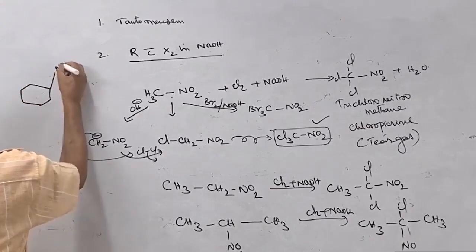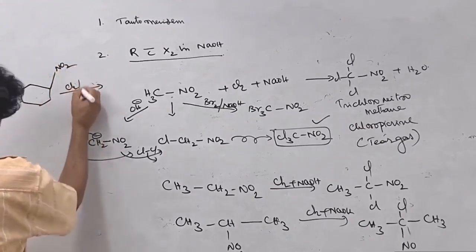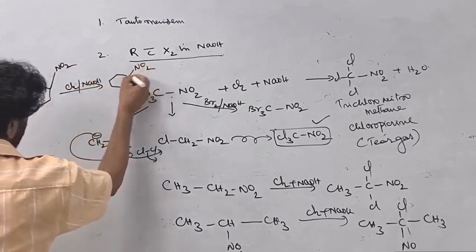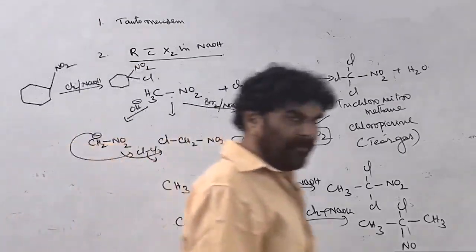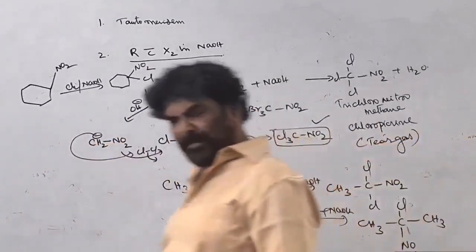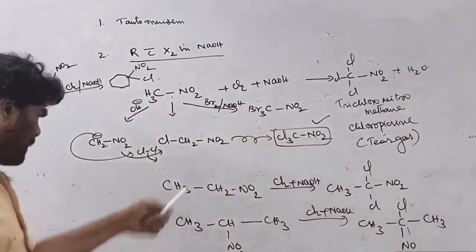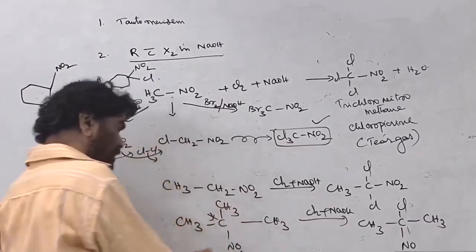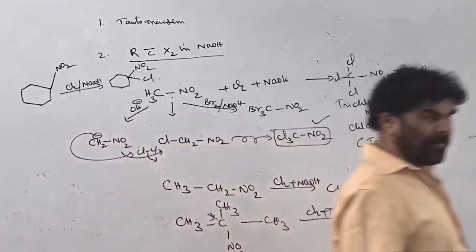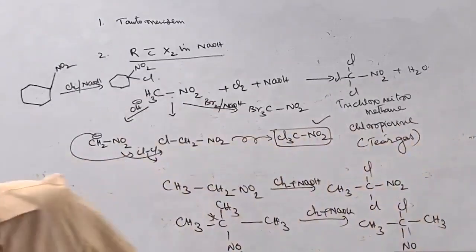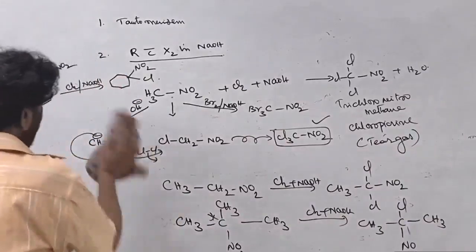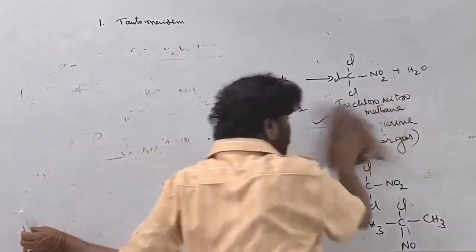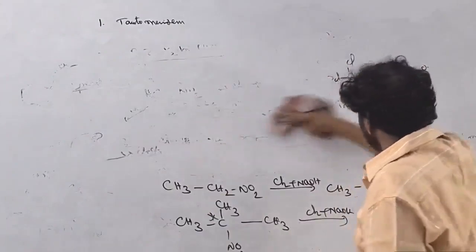If you take nitrocyclohexane, tautomerism is possible. With chlorine in the presence of sodium hydroxide, it is converted to this, with the nitro group and chlorine on the same carbon. That is alpha halogenation. A tertiary nitro compound has no reaction at all, because the alpha carbon is replaced with a methyl, there is no tautomerism, no hydrogen. There is no place for substitution on the alpha carbon atom. Therefore, there is no reaction with halogen. That is due to tautomerism, due to the acidic nature of the alpha hydrogen.